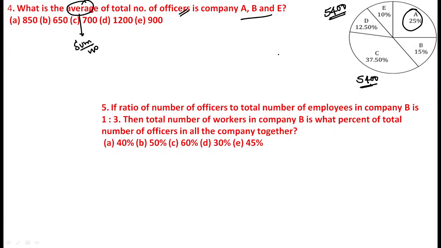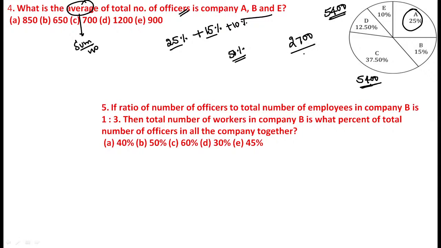Directly you can consider all the percentages. See, don't multiply any numbers. Don't go with individual calculation. Directly, A is 25%, B is 15%, E is 10%. If all are together, 25% plus 15% is equal to 40, 40 plus 10 is equal to 50%. See, 50% of 5400, the value becomes 2700.